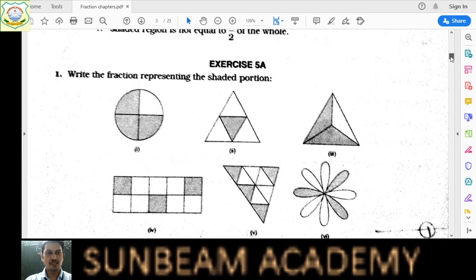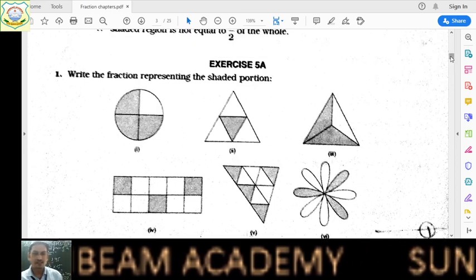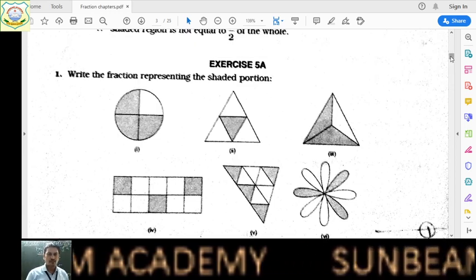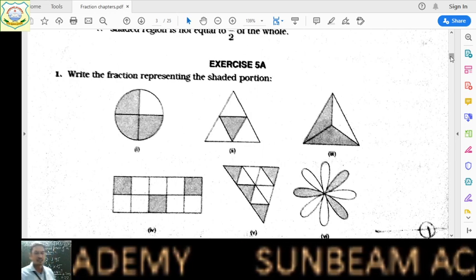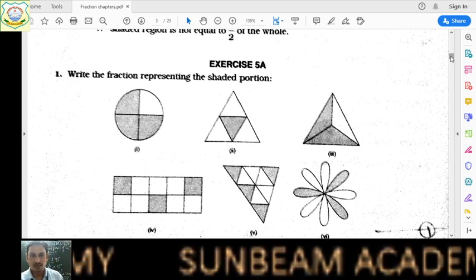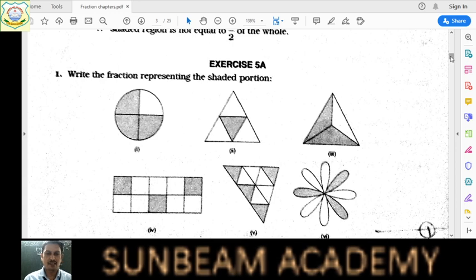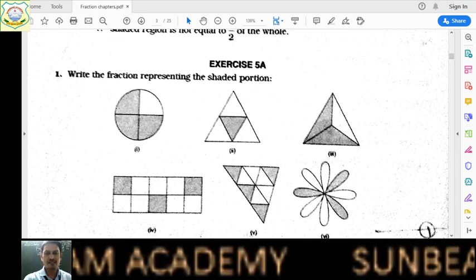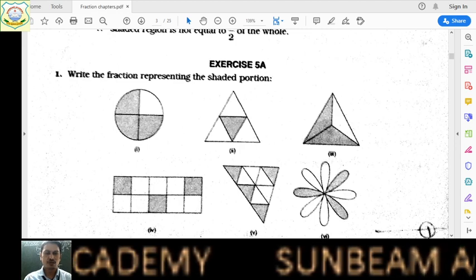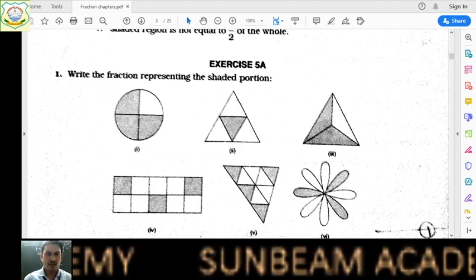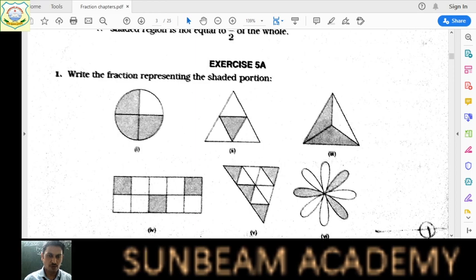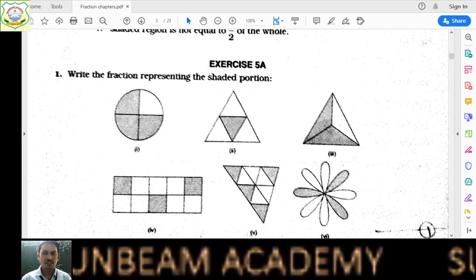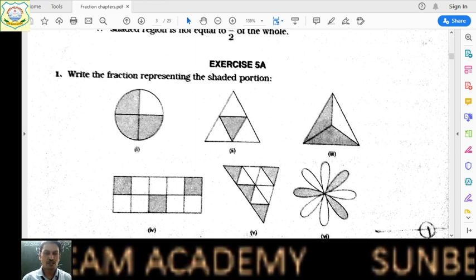As you can see, children, write the fraction representing the shaded portion. In the first part you can see there is a circle which is divided into 4 parts. And how many parts are shaded, children? Out of these 4 parts, only 3 parts are shaded. So the fraction of the shaded part is 3 by 4. Am I right, children? In this way you are supposed to solve the other parts.